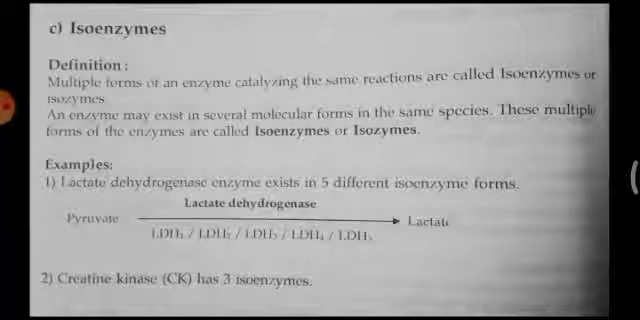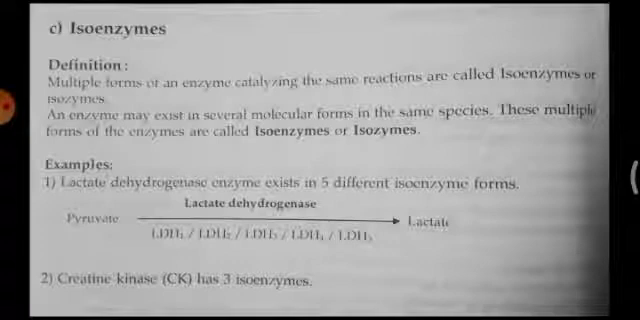And what is the function of lactate dehydrogenase? It helps in the conversion of pyruvate to lactate. After the arrow mark, you can see lactate by the enzyme lactate dehydrogenase. Below the arrow mark, you can see the 5 different forms of lactate dehydrogenase: LDH1, LDH2, LDH3, LDH4, and LDH5. So LDH is having 5 different isoenzyme forms.